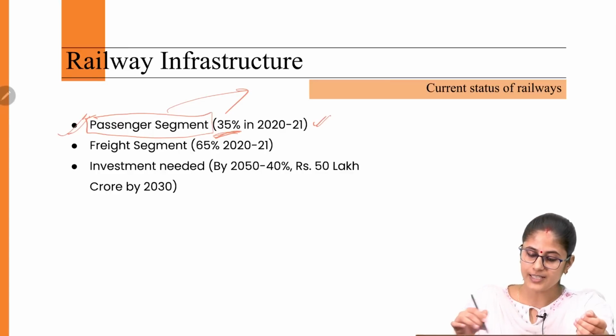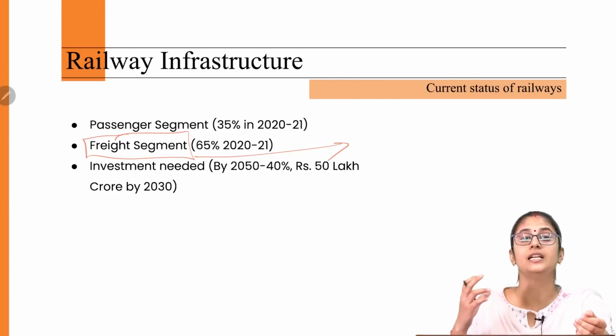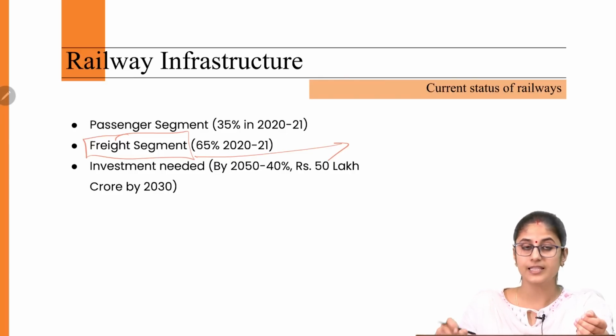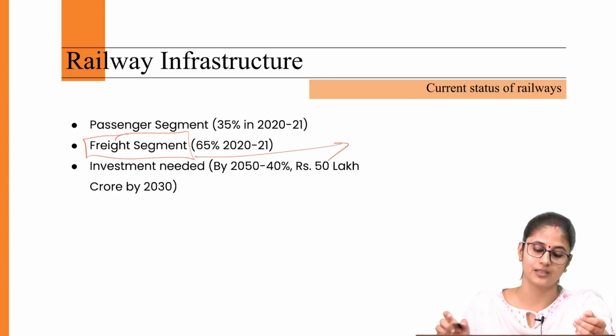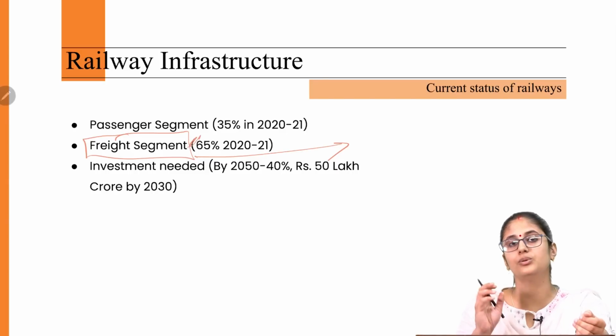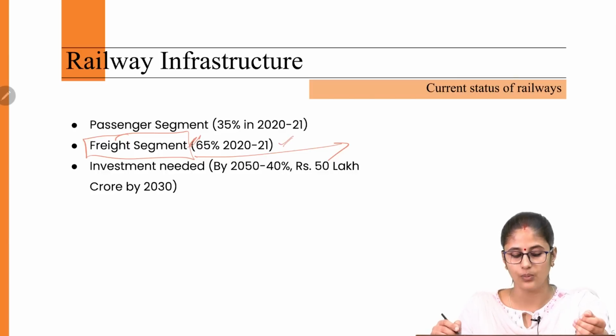When it comes to the freight segment, we are witnessing substantial growth in this freight segment. Why? On account of increase in industrialization in India. And this freight segment basically contributes a majority chunk of the revenue generated by the railway sector, around 65% of the total revenue generated by the railway sector in 2020-21.